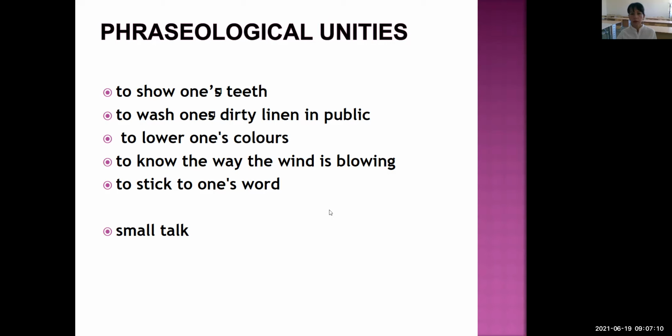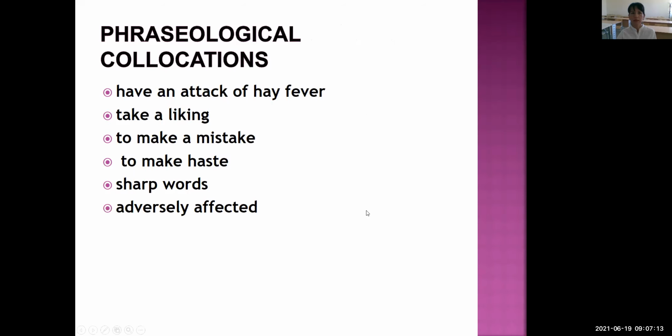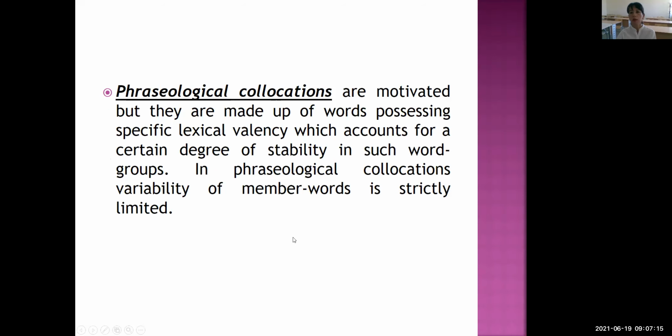Okay, so students, as you see, this is phraseological collocations. To tell the truth, among other types of phraseological units, phraseological collocations are the most common type, because we utilize phraseological collocations in our everyday speech.